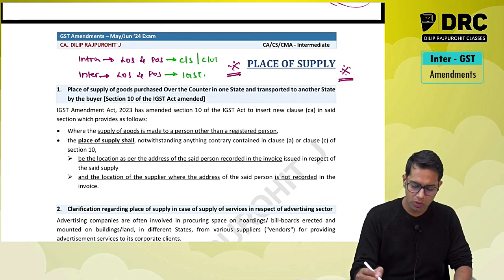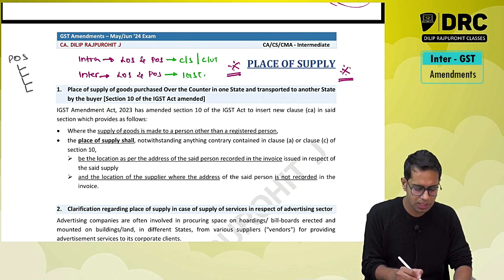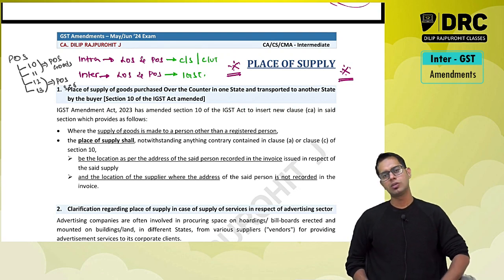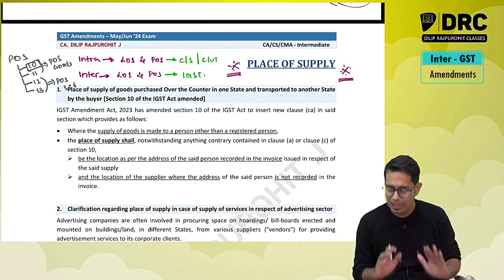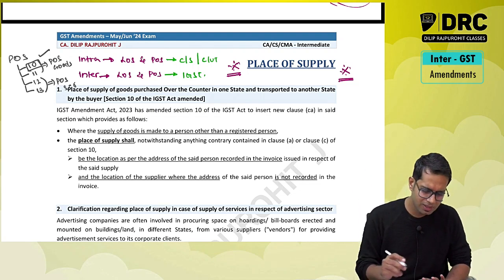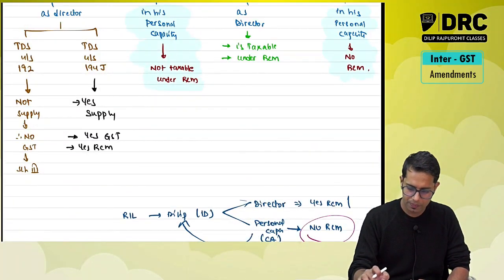Now, under place of supply there are totally 4 sections which talk about place of supply: Sections 10, 11, 12 and 13. Sections 12 and 13 talk about place of supply for services. Sections 10 and 11 talk about place of supply for goods. Section 10 talks about place of supply for goods when the supply is made in India. Section 11 talks about place of supply when the supply is made outside India. Anyways, let us concentrate on this amendment only. Let me not discuss the entire provision again with you.